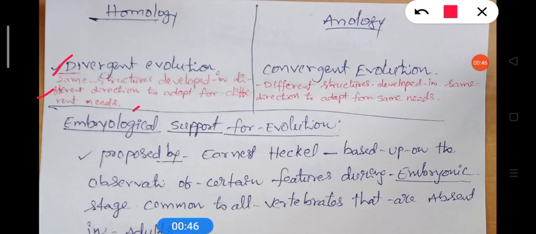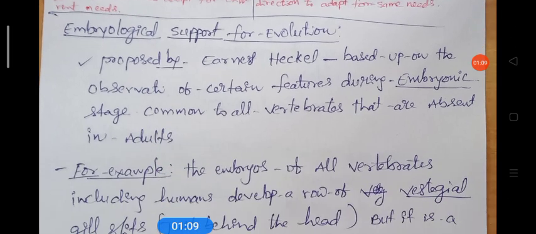Convergent evolution is the opposite of divergent evolution. In convergent evolution, different structures developed in the same direction to adapt for the same needs. This is the definition of divergent and convergent evolution. Now we will see the embryological evidences.